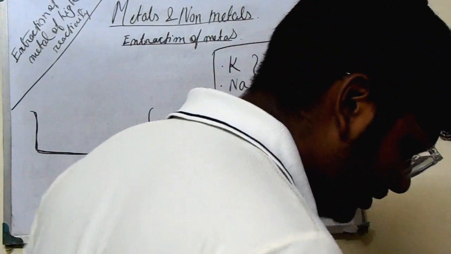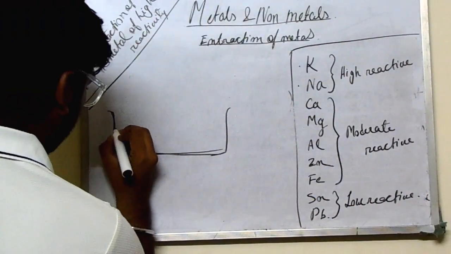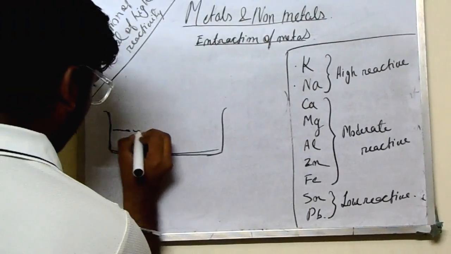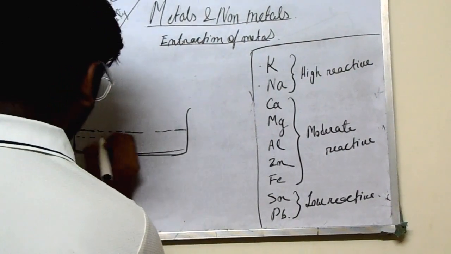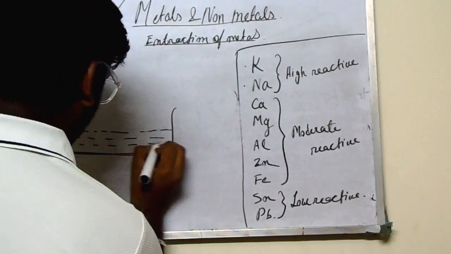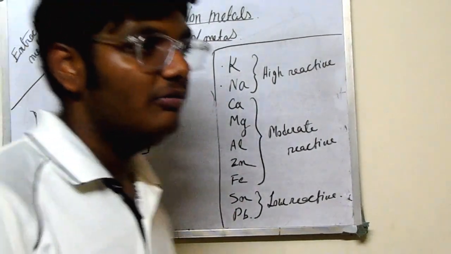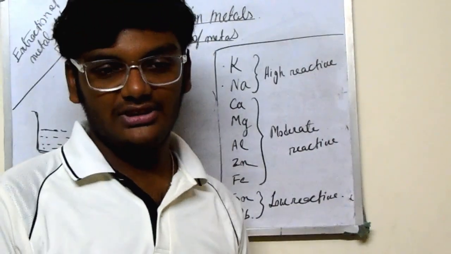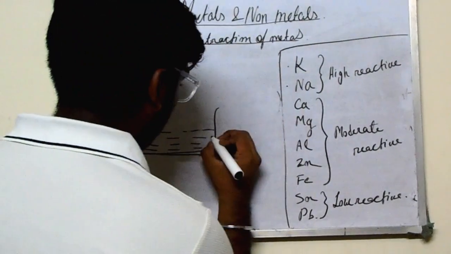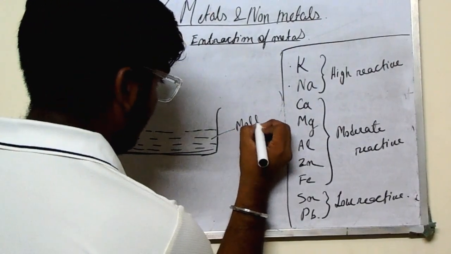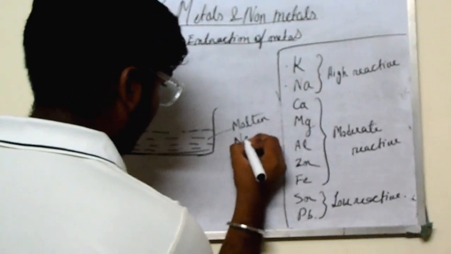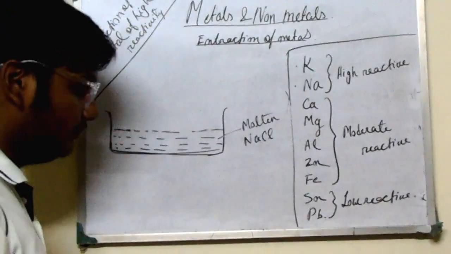We will fill this beaker with molten NaCl. We all know molten means it is semi-liquid. So this liquid portion is molten NaCl.